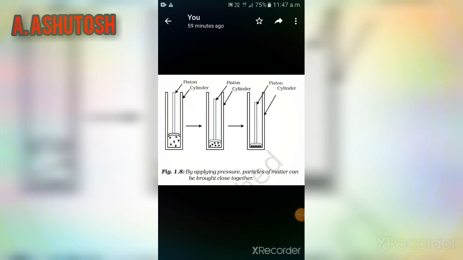Here is a figure showing that by applying pressure, particles of matter can be brought close together. On increasing pressure, particles of matter come closer, and they move apart on reducing pressure at a given temperature. When pressure is increasingly applied on a gas, particles of gas come closer and closer, and eventually the gas may change into liquid and then into solid form. When we apply some force, it will be liquid. When we apply more force, it will be solid.